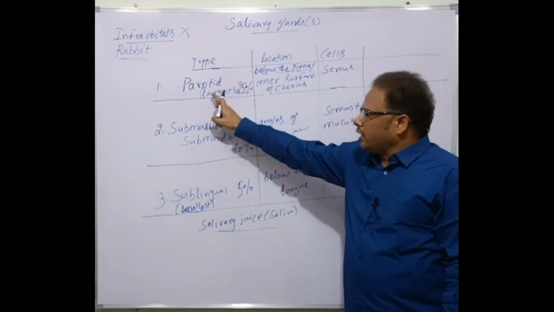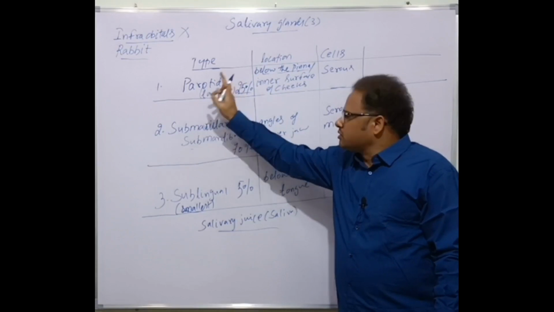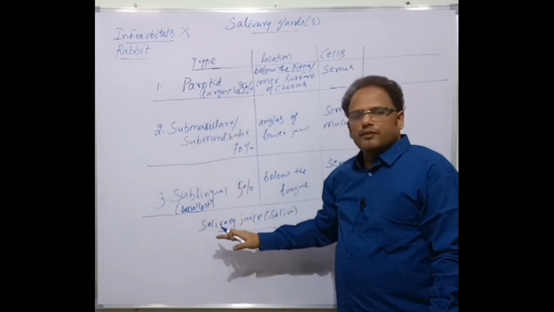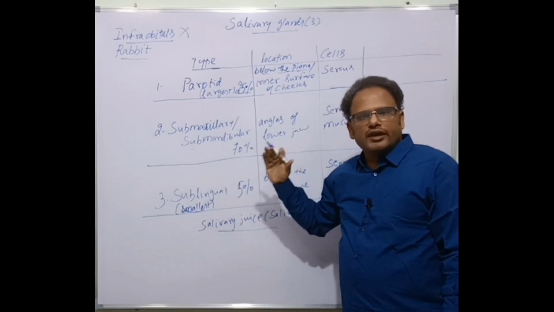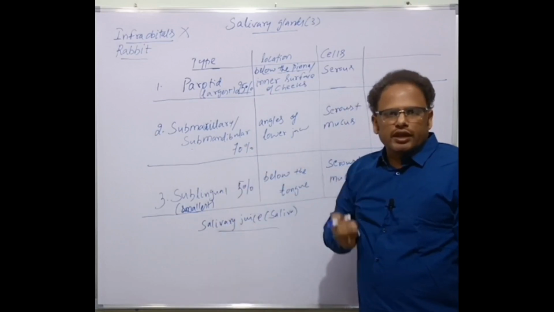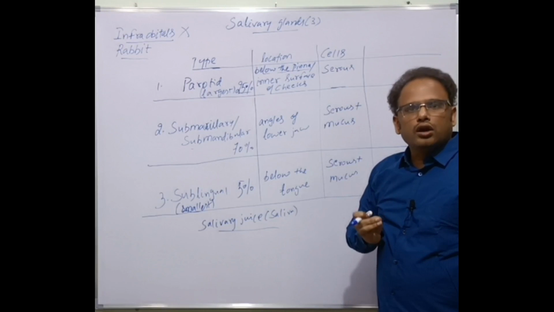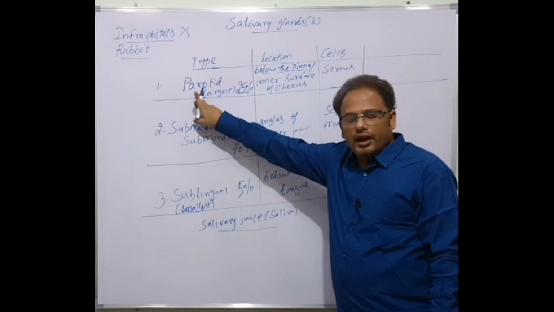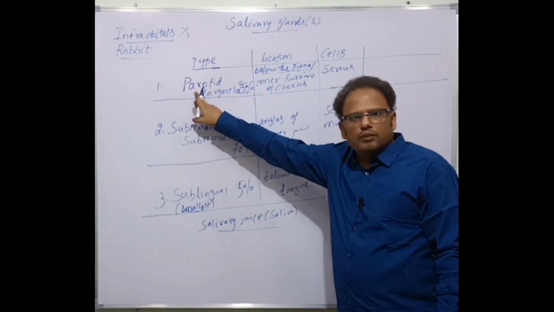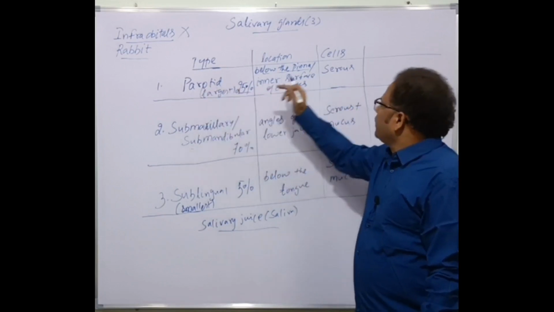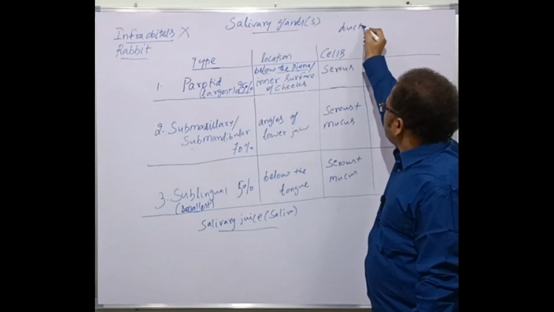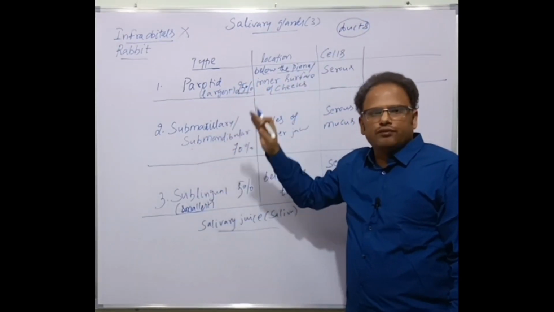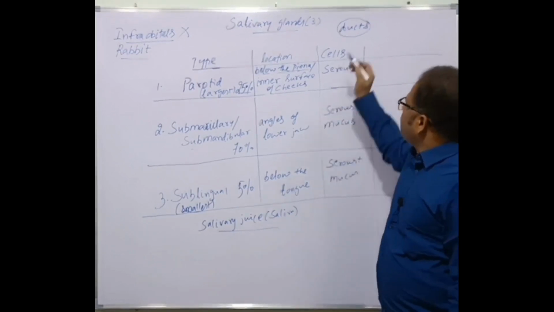The parotid salivary gland releases the salivary juice into the buccal cavity, because all these salivary glands, even though they are present outside the buccal cavity, release the saliva into the buccal cavity or oral cavity. The question is, how does the parotid salivary gland release the saliva into the buccal cavity? Through the help of a duct. All these salivary glands release the saliva into the buccal cavity with the help of ducts.